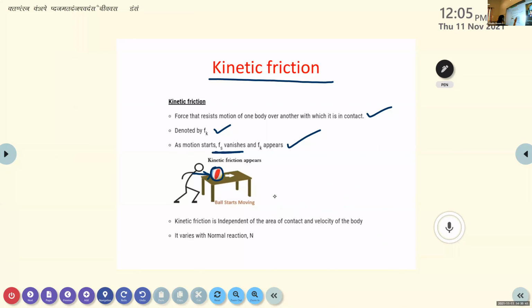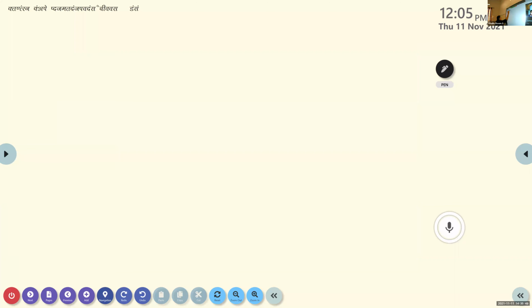As we did earlier in the case of static friction, here we are going to define the laws of kinetic friction. So write the next heading: laws of kinetic friction.